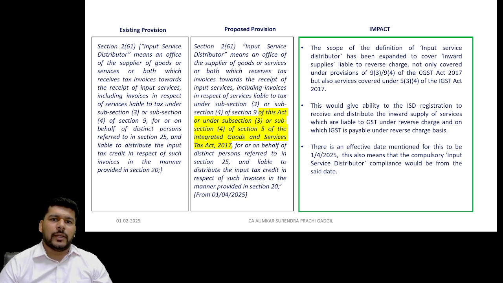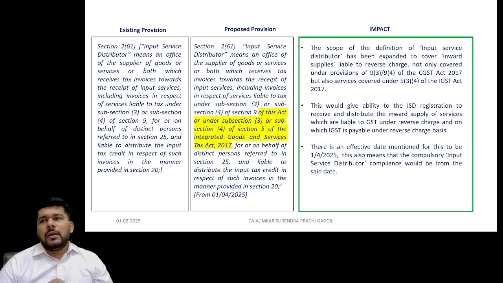The rules are already in place. Maybe some changes in the rules may also be made to bring them in line with the provisions which will now be effective. The first change which we will be discussing is the minor change which has been made in the definition of an input service distributor. The input service distributor typically means the office of the supplier of services or goods, who receives the invoices towards the receipt of input services, including invoices in respect of input services liable to tax under section 9 subsection 3 and 4.